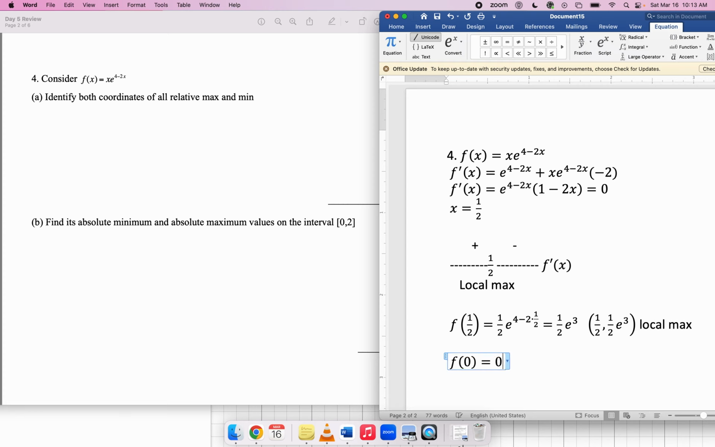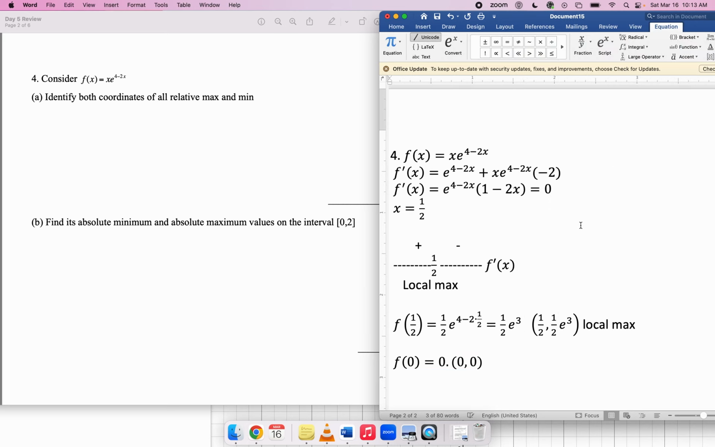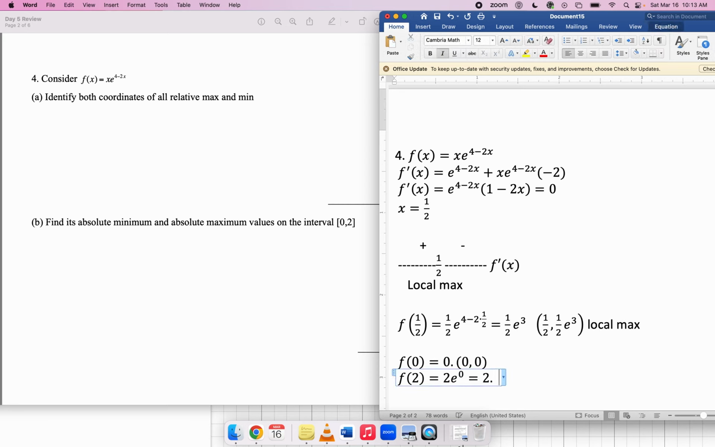f of 0 is definitely 0. So that gives us the point 0, 0. And then f of 2 is 2e to the 4 minus 4. So that's 2e to the 0, which is just 2, right? So I think that point is just 2 comma 2. Okay, of these three y values, which one is the smallest? Definitely 0, because whatever this number is, it's a positive number. So this has to be the absolute min.